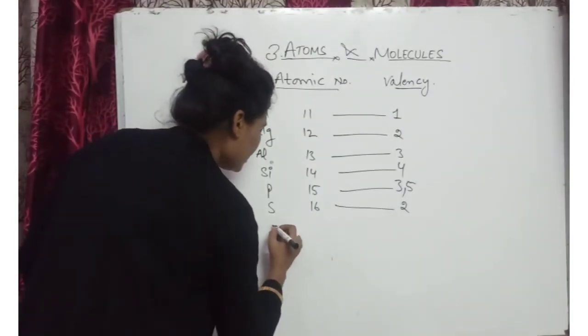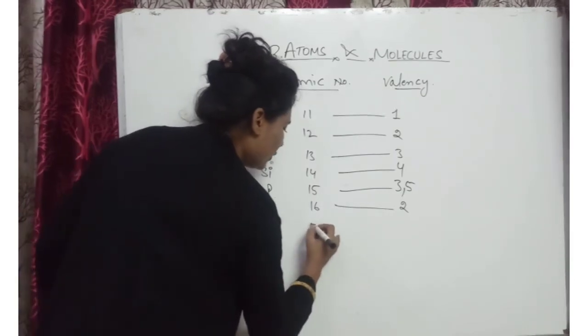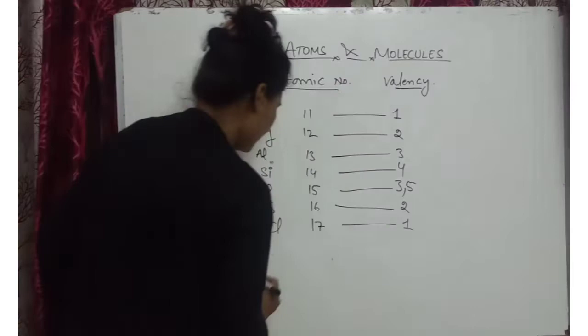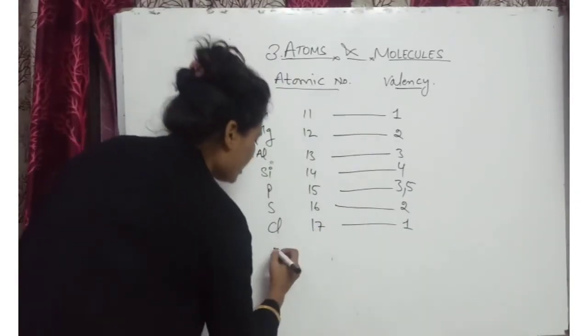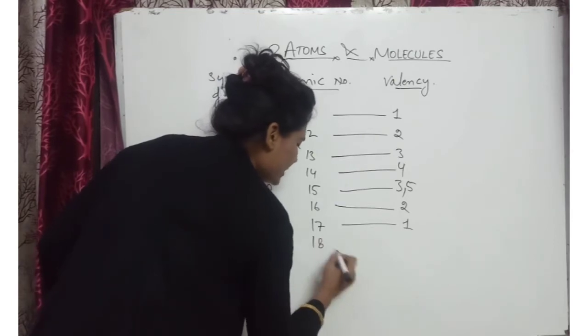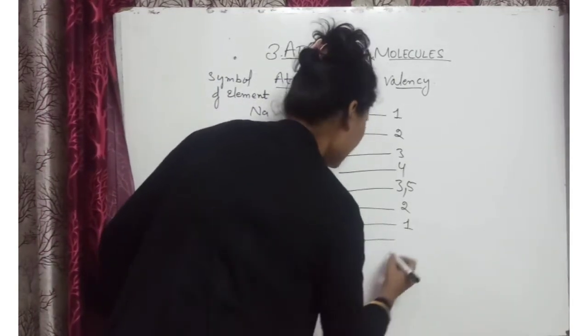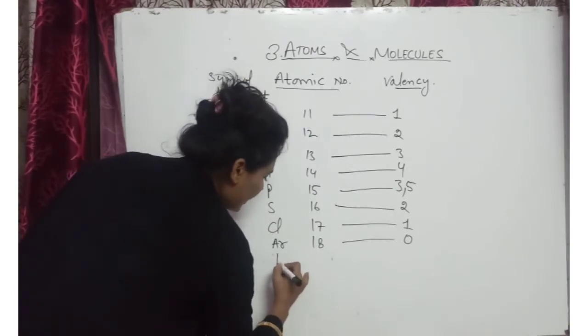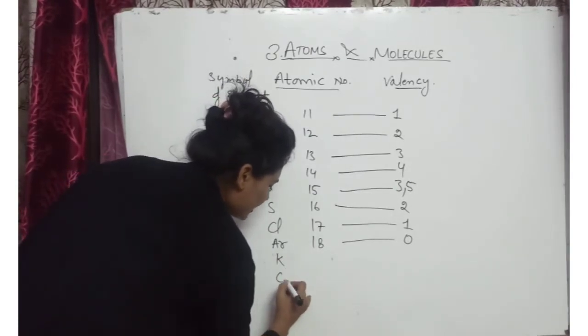After that, Cl, chlorine, 17 atomic number and the valency is 1. After that, Ar, atomic number is 18 and the valency is 0. Then K, potassium, and last calcium.